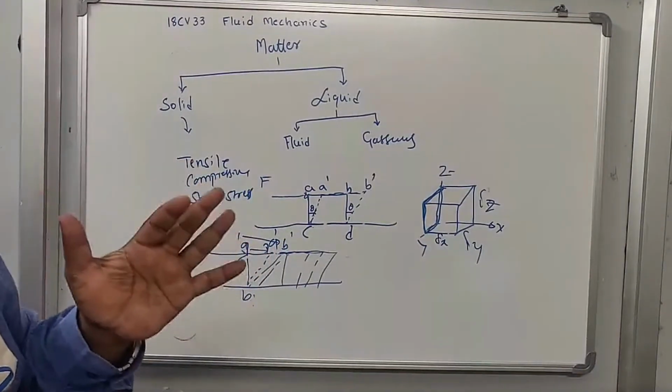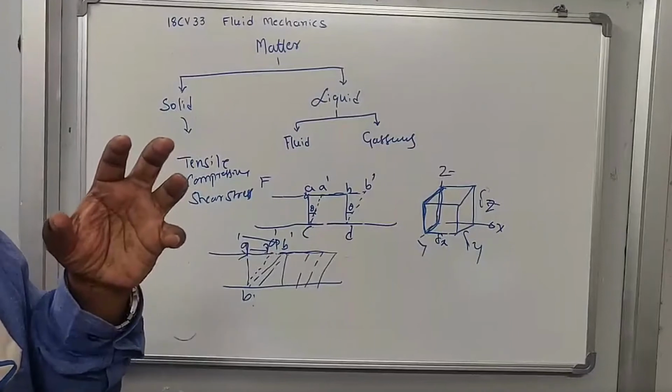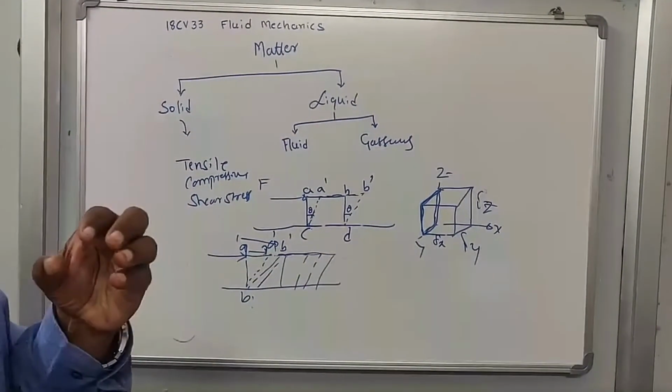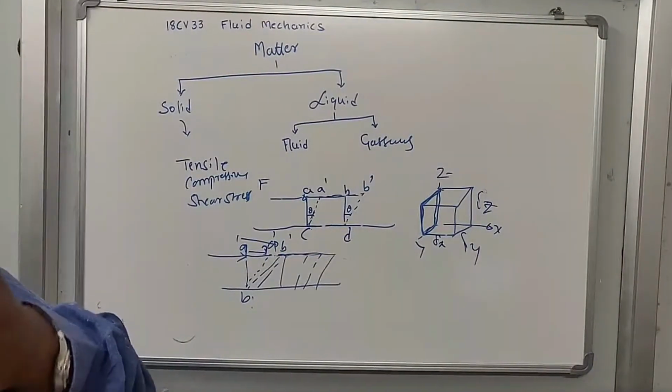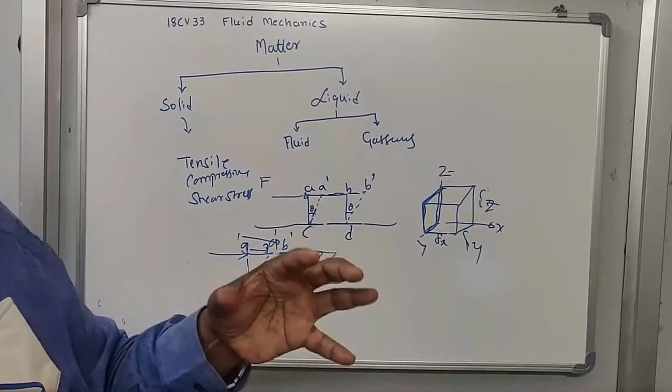This is the physical meaning. When an external force is applied to the fluid, it starts deforming because it is very, very weak in resisting the shear force or shear stress.